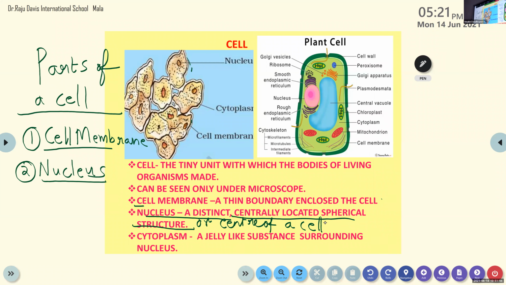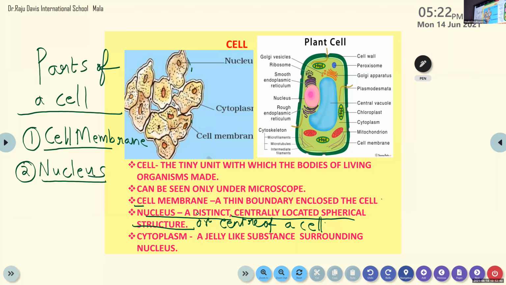It's okay. But when I ask you questions, if I give you this definition, you should understand whether it's a cell or something else. I may ask you, name a distinct centrally located spherical structure of a cell. If I give you an MCQ like that, what answer will you give? Nucleus. If I ask, name the center of a plant cell, what answer will you give? Nucleus. That's why I have given you both. You can see everywhere it is more or less a spherical structure. It's not a perfect sphere, but you know it is made up of cells, so naturally you can see a spherical structure.